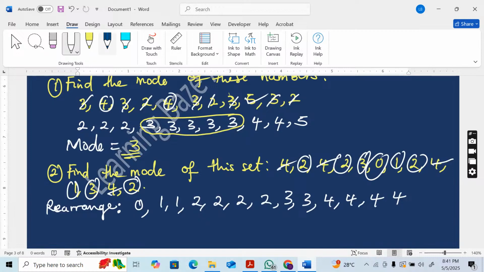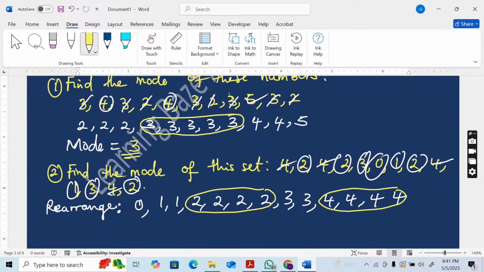Now, what is the mode? We can see that 2 is showing 4 times. 4 is also showing 4 times. So we can have 2 different numbers that are showing most in the given set of numbers. So the mode here is equal to the numbers 2 and 4.